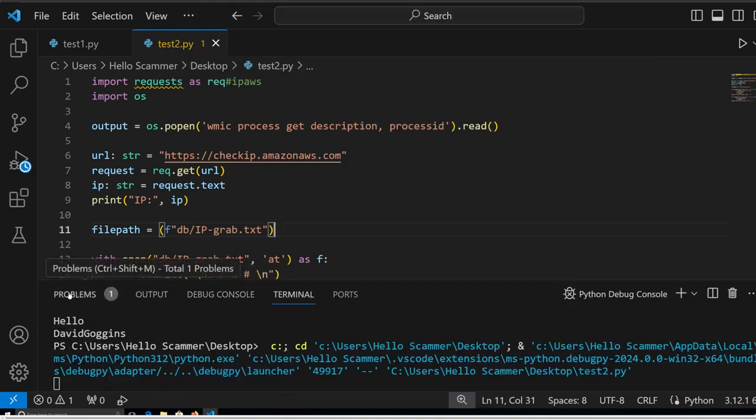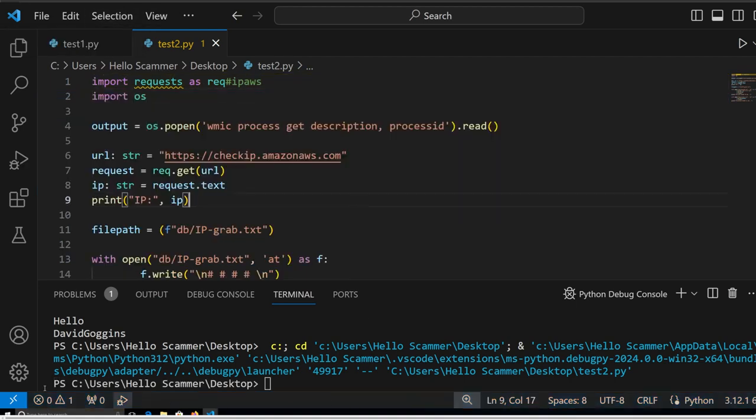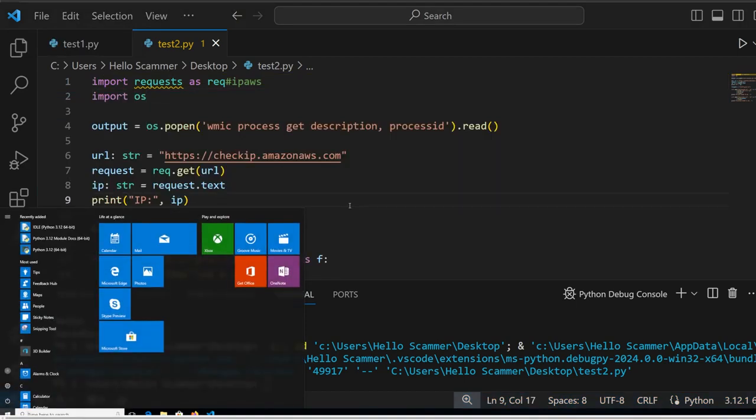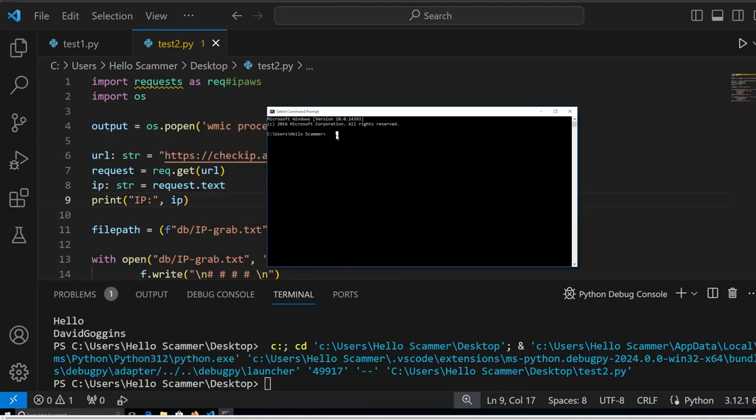Now, as you can see, we got an error: no module named requests. What does this mean? This means we don't have a library of requests installed. How do we install libraries? Well, I got you covered. Okay, what you're gonna do is press left shift or the Windows key, and you're gonna type CMD, right? And what we're going to do is run pip install requests.